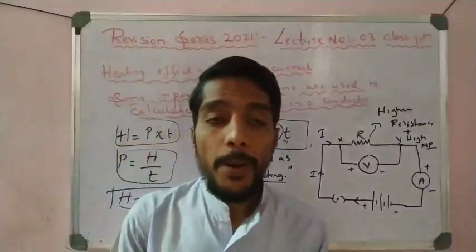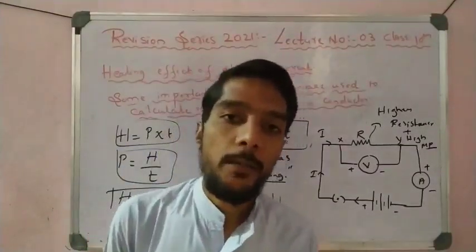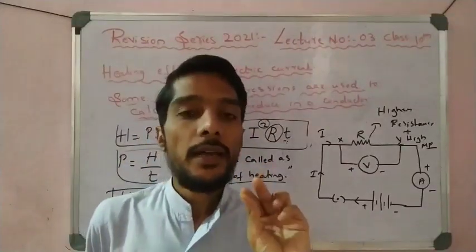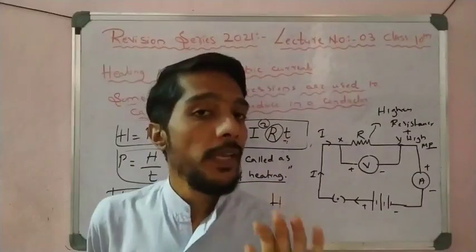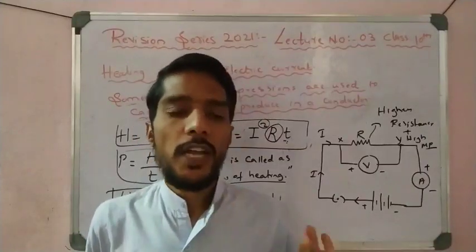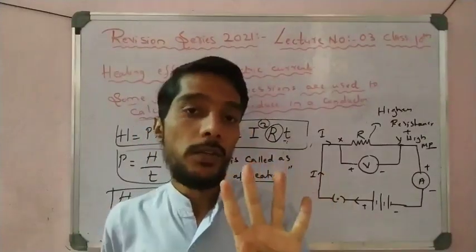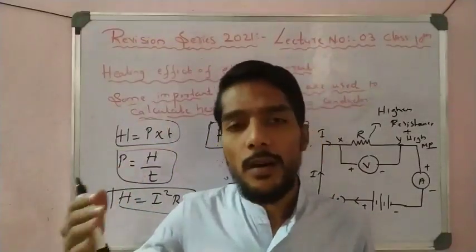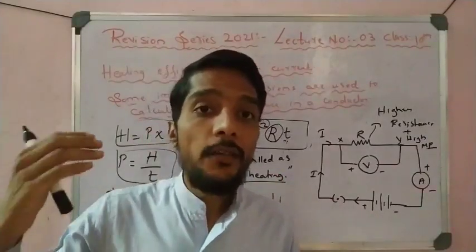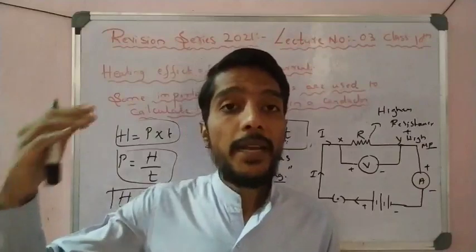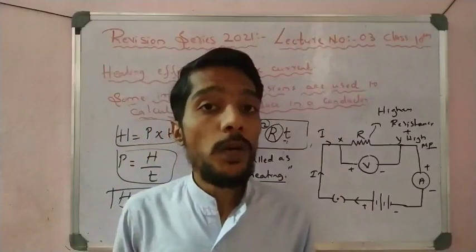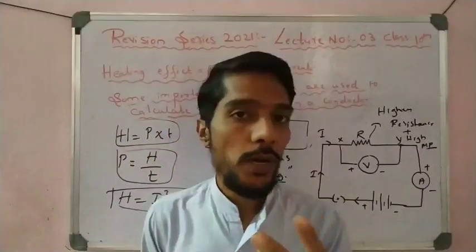Now come to the practical applications of the heating effect of electric current, right? Here there are two types. One type is only for 2 marks: give the applications or uses of the heating effect of electric current for only 2 marks. I will explain how to write for 2 marks, and sometimes it is for 4 marks. In the 2019 or 2020 state model paper, you can observe that it is for 4 marks: explain the practical applications of the heating effect of electric current. So how much you write for 4 marks and how much for 2 marks, I will explain here.